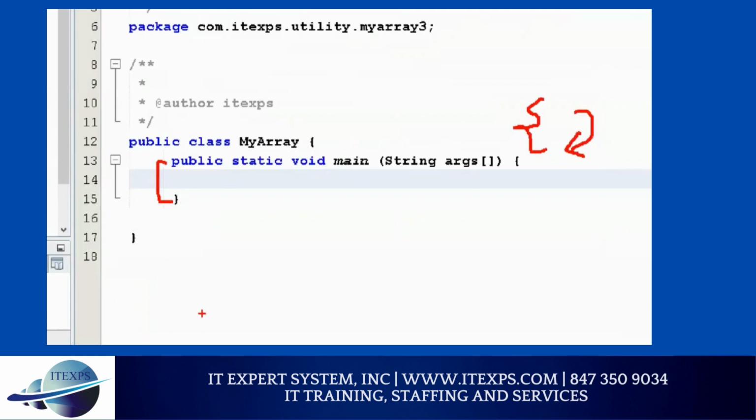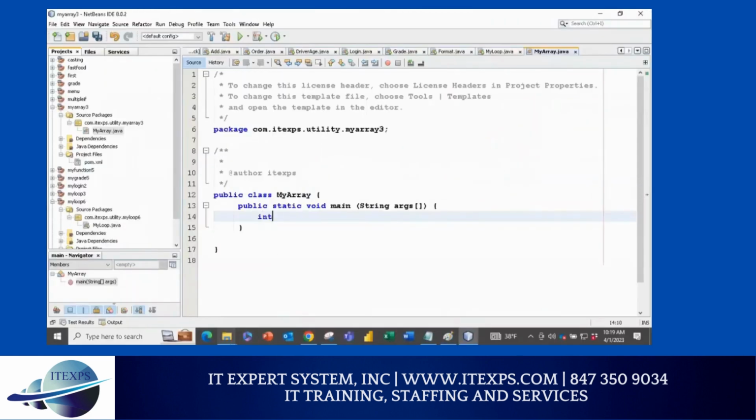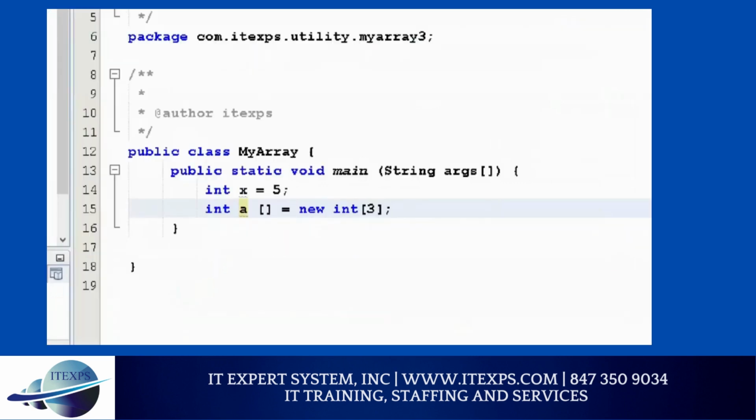Now in this program, I'm going to use an array so you can see how it works. It's simple. The array concept is quite easy. And I love the array concept because it's so useful and it's easy also. So here, if I want to define a variable, I say int x equal to 5. This is my variable. And if I want to define an array, I can say int a of array equals new int, let's say 3. So I define an array. So you can see crystal clear, array and variable declaration are quite different. This is a variable and this is an array.